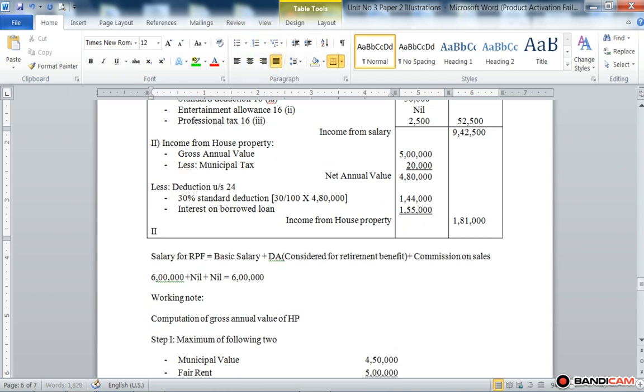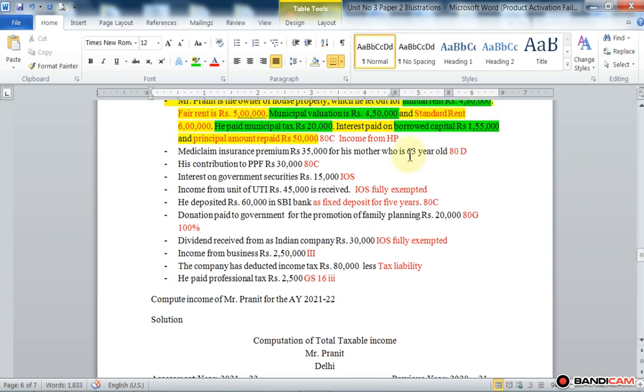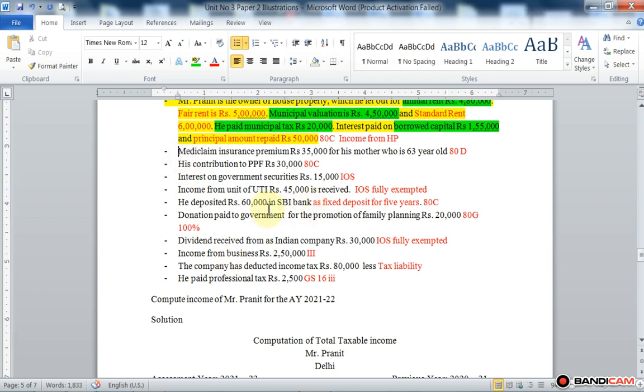The third head of income, that is income from business or profession. Here income from business is given, amounting to rupees 2,50,000, which is the income earned from business.